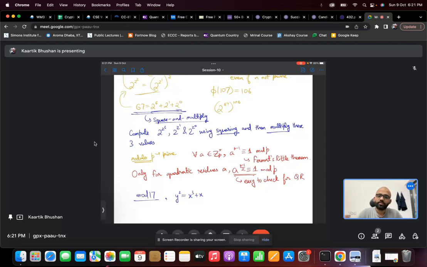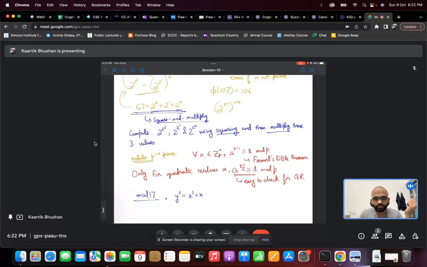For all A in Zp star, which are co-prime to p, Fermat's little theorem holds. But for quadratic residues, there is an even different condition that also holds, which is A to the (p minus 1) over 2 is also 1 modulo p, because A is b squared for some b which is co-prime to p.